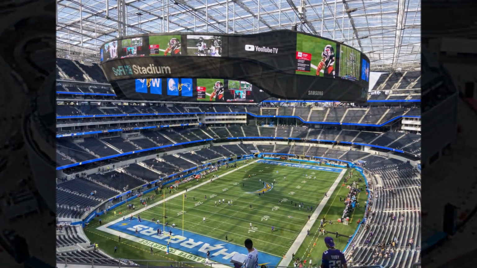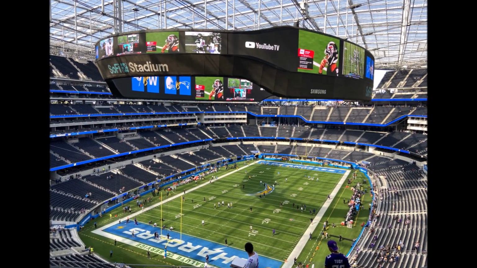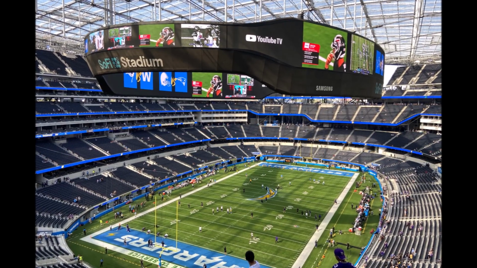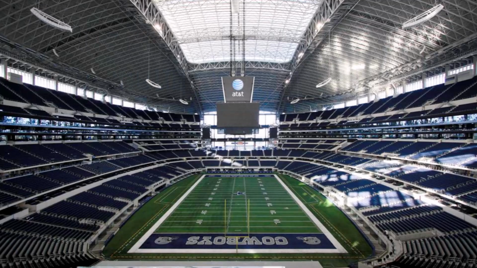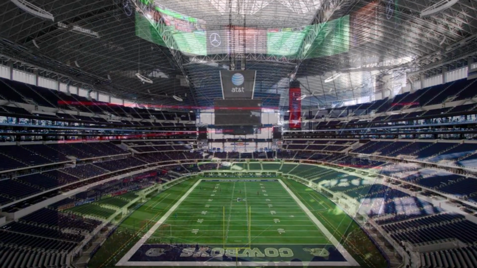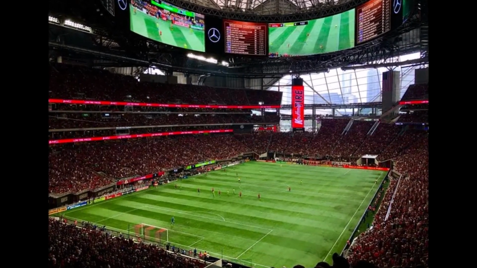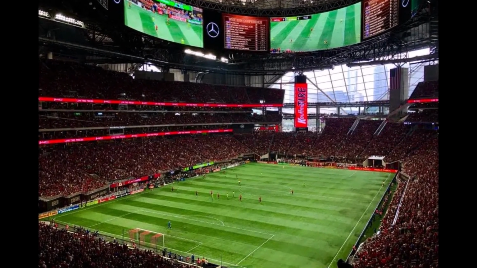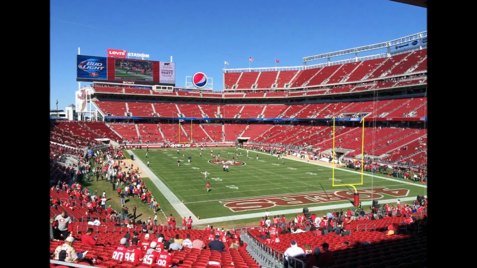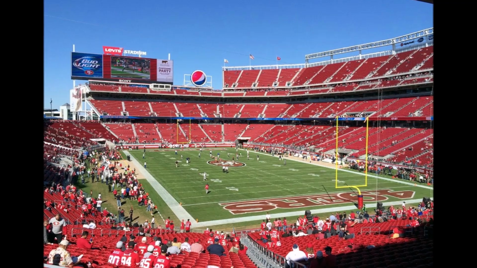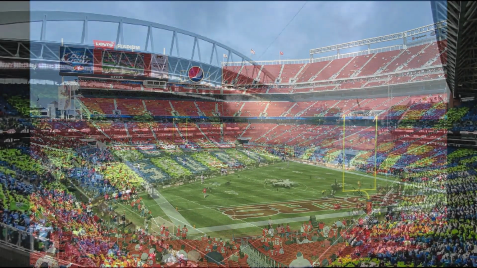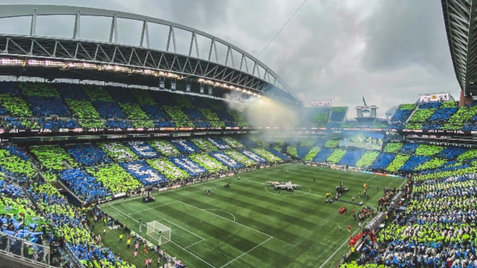We'll also have games at the Los Angeles Stadium in Los Angeles for 70,000. Arlington, Dallas at the Dallas Stadium that holds 80,000 people. The American list continues with the Atlanta Stadium in Atlanta for 73,000 fans. In Santa Clara, San Francisco at the San Francisco Bay Area Stadium for 70,000. We'll have games at the Seattle Stadium in Seattle for 69,000.